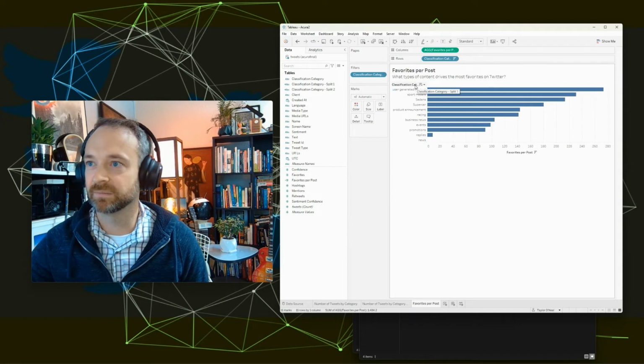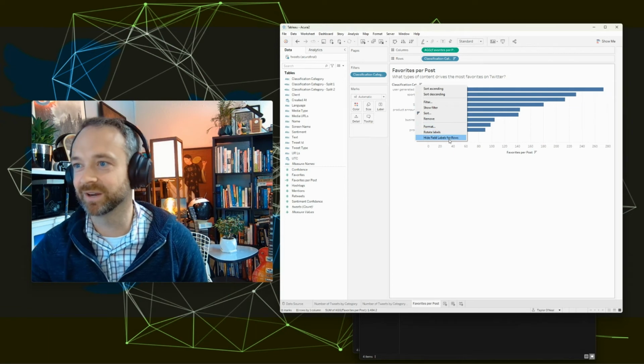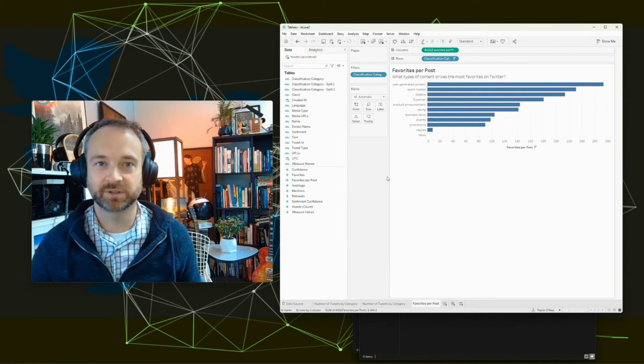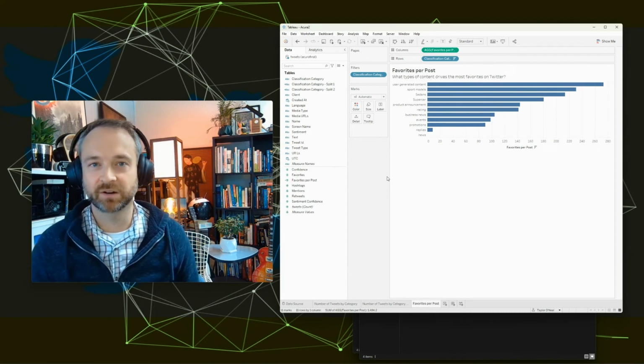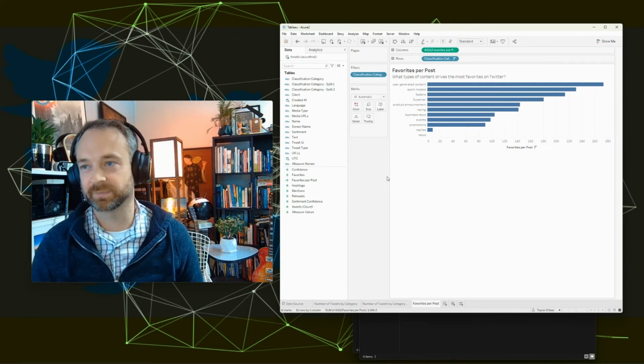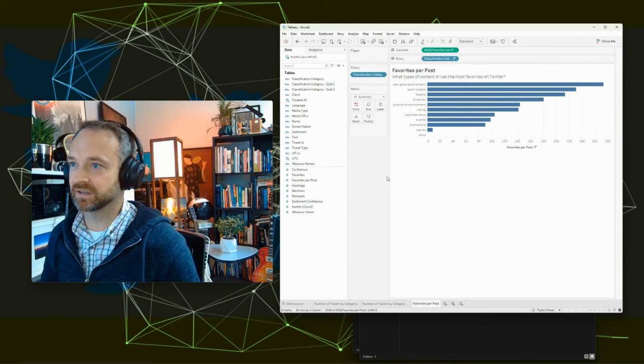And classification category split 1, that sounds too robotic. You could either hide that, you can rename that, whatever works well for you. Generally err a little bit more towards minimalism, but make sure you have enough on the screen that they know what to expect from the data and all of that.